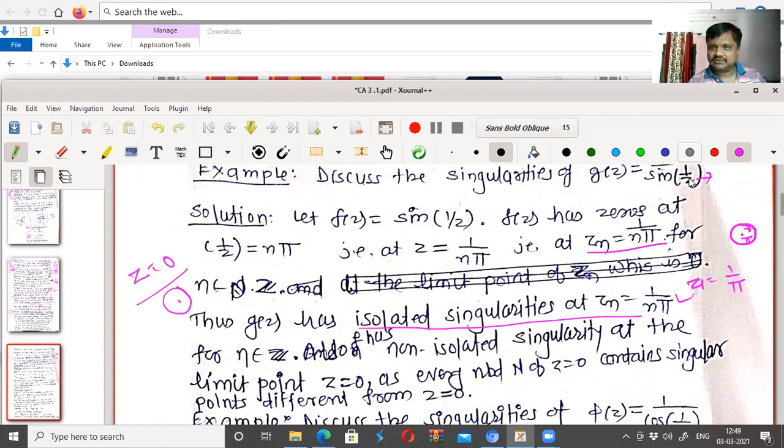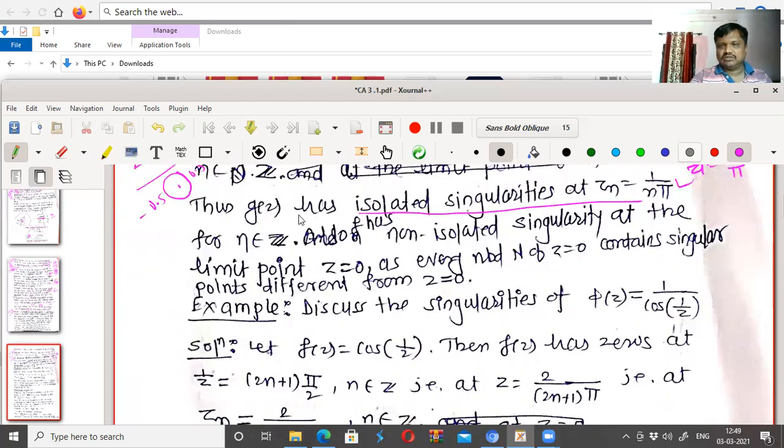Take a neighborhood such as minus 0.5 to plus 0.5. Then 1 upon 0.5 means 10 by 5, which is equal to 2. So the neighborhood of 1 by z becomes minus 2 to plus 2. And between minus 2 to plus 2, there are many points at which sin of that point is 0.